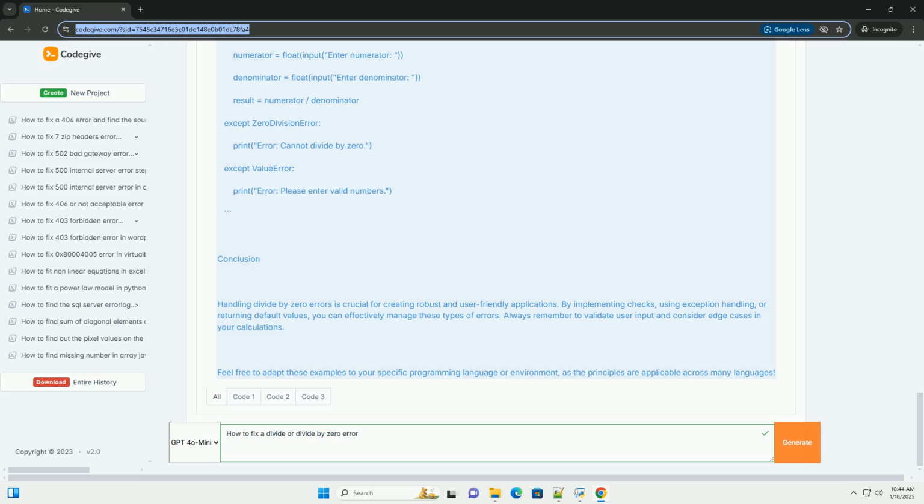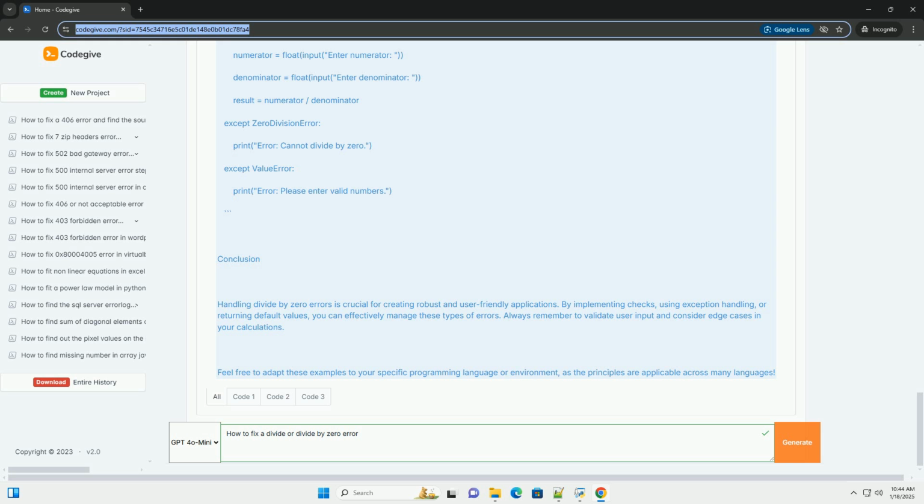2. Using exception handling. In languages that support exceptions, you can use try except blocks to handle the error gracefully. 3. Return a default value. If you want the function to return a specific value when a division by zero occurs, you can do so.